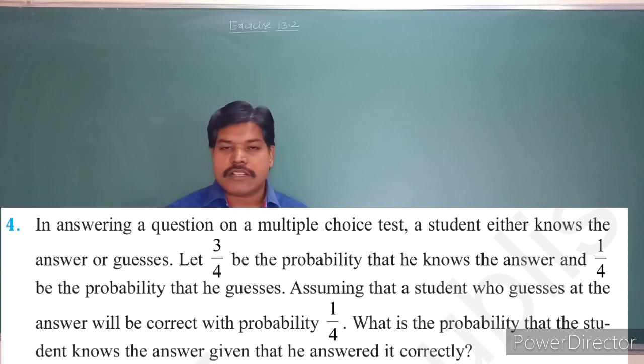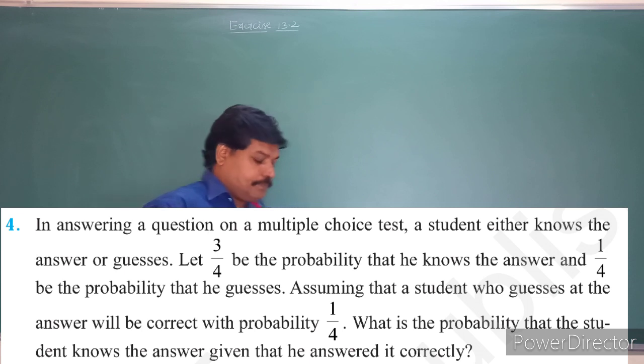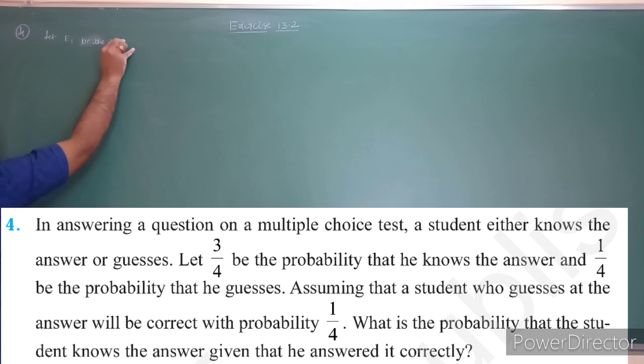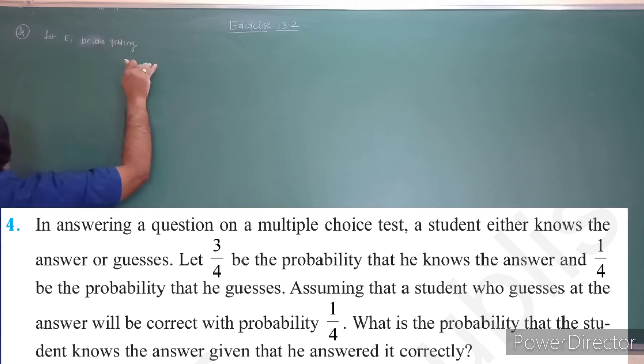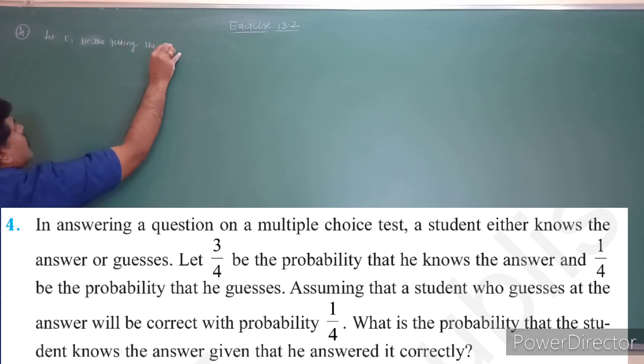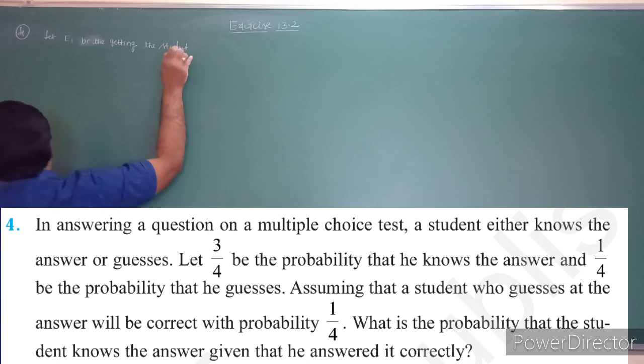So see that one question, it is also same model question, what they are giving that one first. So first what we will take that, let E1 be the event of getting the student knows the answer.